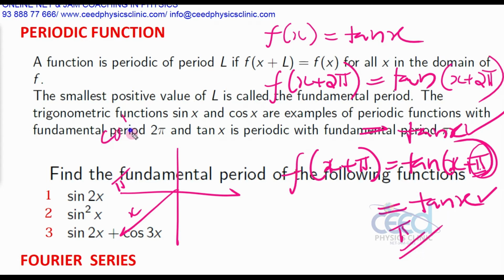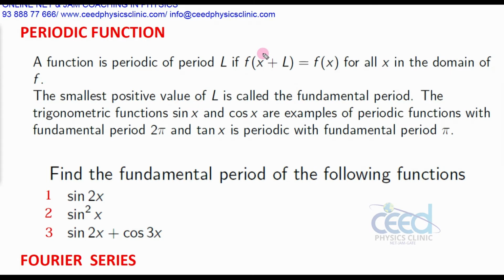Similarly, if you find cot x also, its period is also pi. So this way we can find the period of a function. Now let us calculate the period of some other functions. Suppose sin x, you know that is 2 pi. If you want to find the time period of sin 2x, then what is the period?